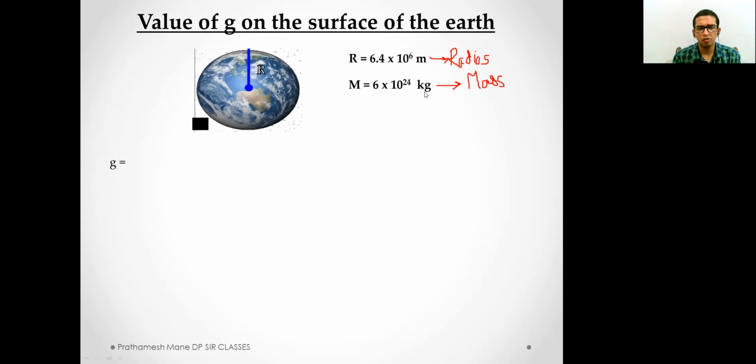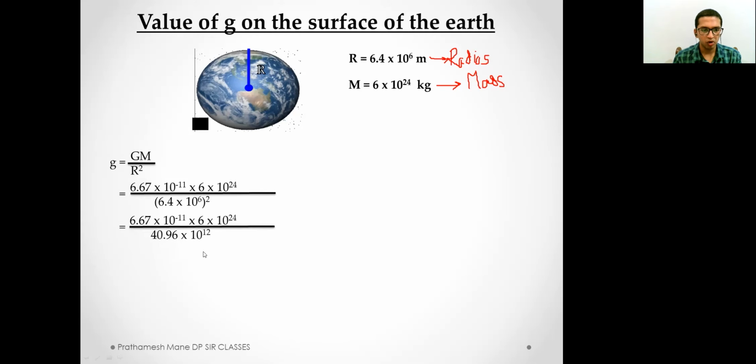So what was the value of small g in the previous slide? Yeah, it was G m upon r square. So we input all the values. Capital G is the universal gravitational constant, which is 6.67 into 10 power minus 11. Then m is the mass of the earth, which is 6 into 10 power 24 kilograms, and r is the radius of the earth, which is 6.4 into 10 power 6 meters. So here r square is 6.4 into 10 power 6, the whole square.